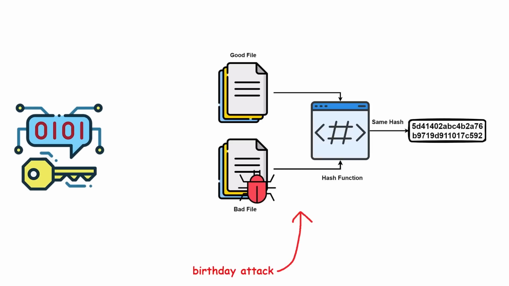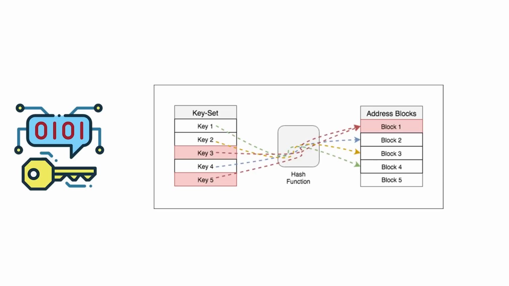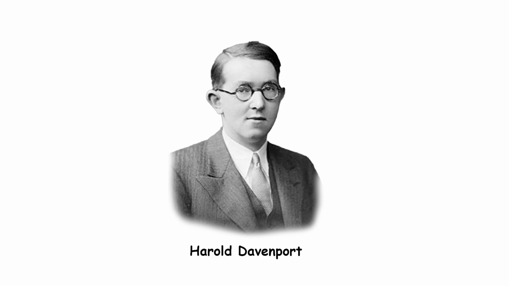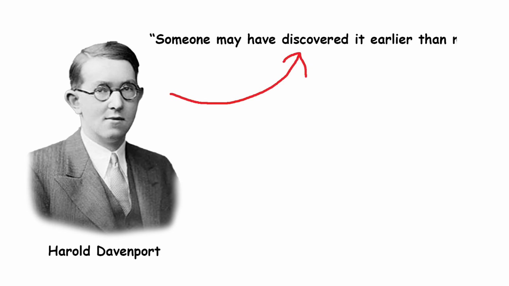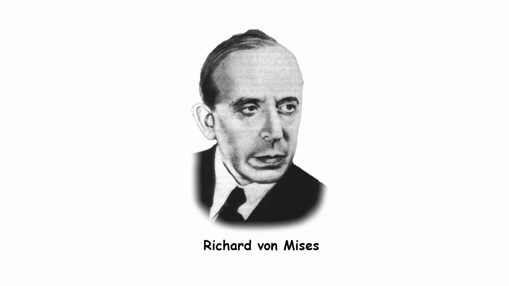A birthday attack uses the birthday paradox principle to find 2 different inputs that produce the same hash value more efficiently, exploiting the likelihood of collisions in hash functions. The problem is often credited to mathematician Harold Davenport around 1927, though he didn't publish it because he assumed someone else must have discovered it earlier. The first published version was by Richard von Mises in 1939.